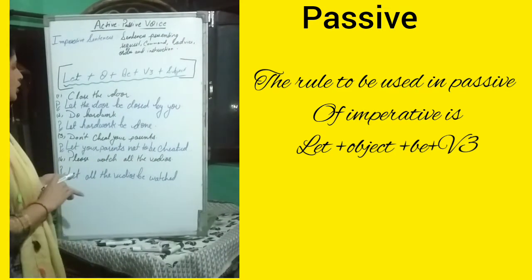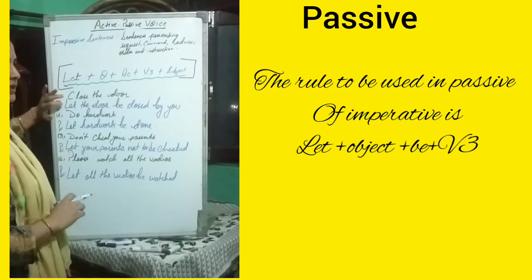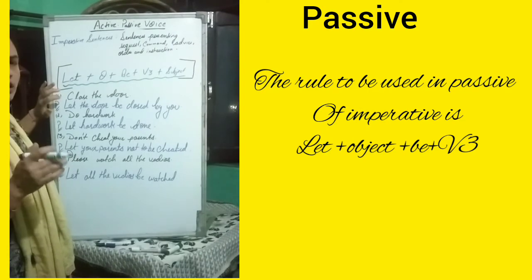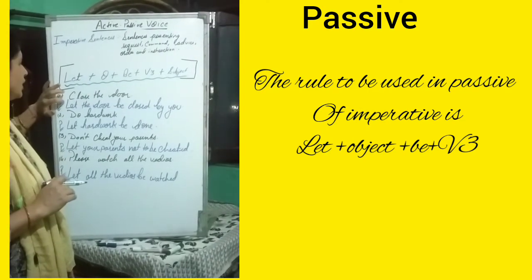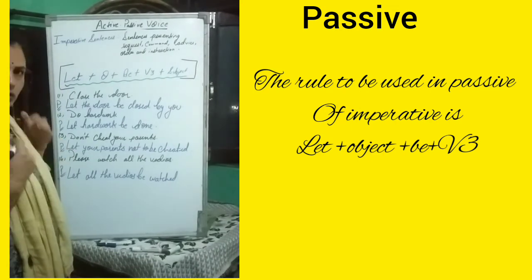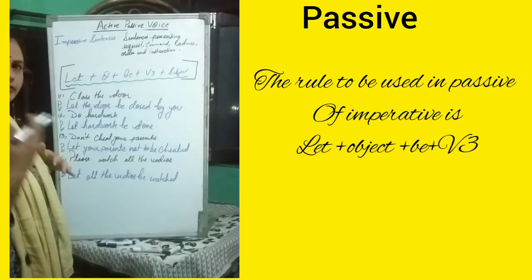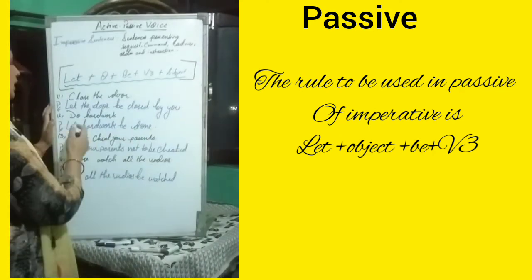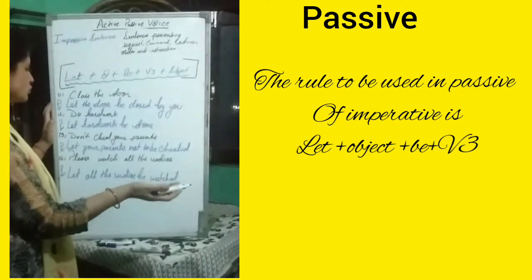Here children, as I told you, let means to cause someone to work. We ask someone to do this work. We don't do this work ourselves. We have to tell another person to do this work. So let the door be closed by you. Let hard work be done by students.